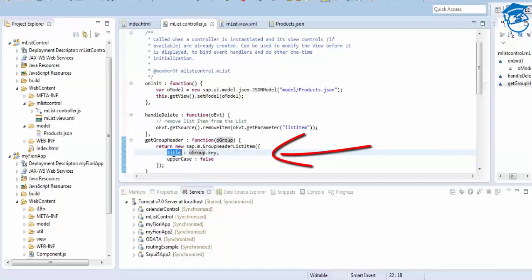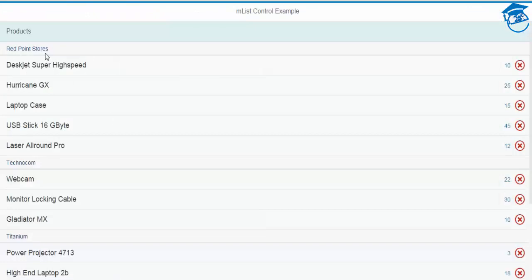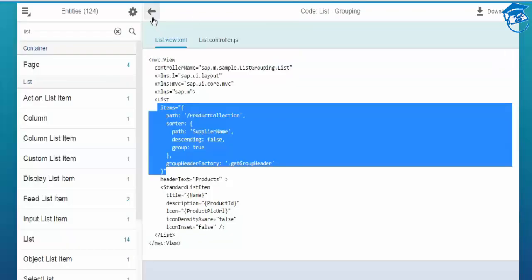So here I'm taking an m.GroupHeaderListItem. Inside this I'm placing a title, that is the key, whatever the key it is I'm passing, and uppercase is false, so it will not have any uppercase. So this is how I'm displaying the Red Point Store or Technocom, Titanium, etc. And we'll see the next one now.